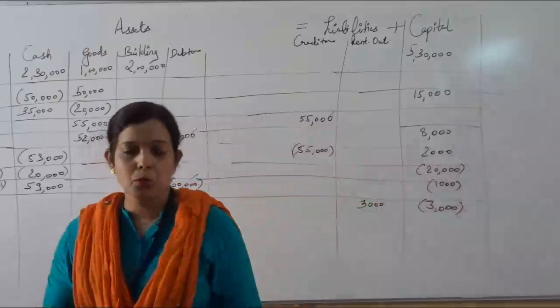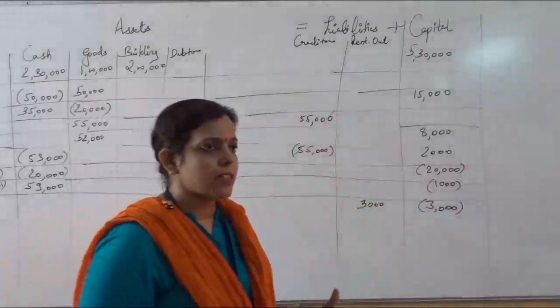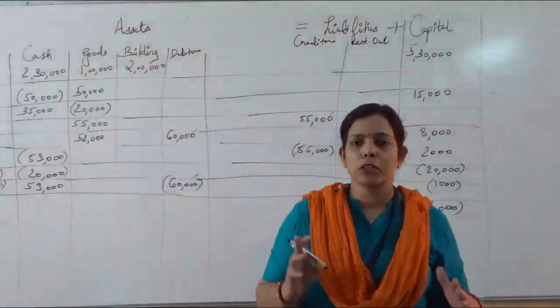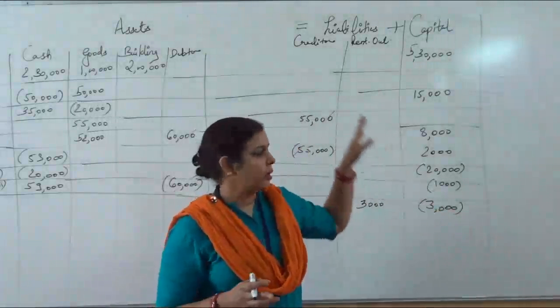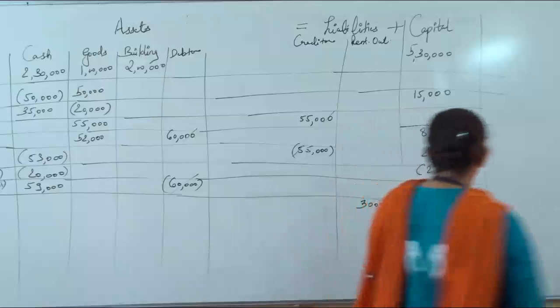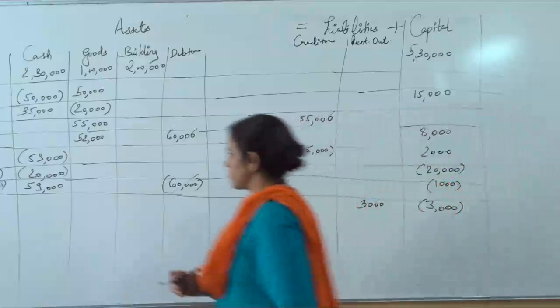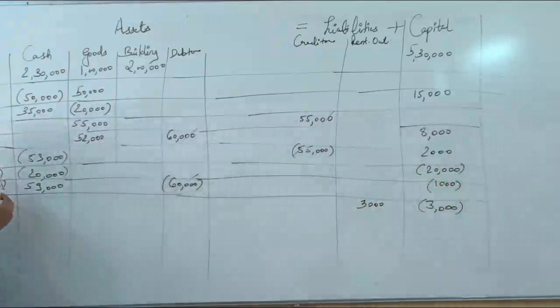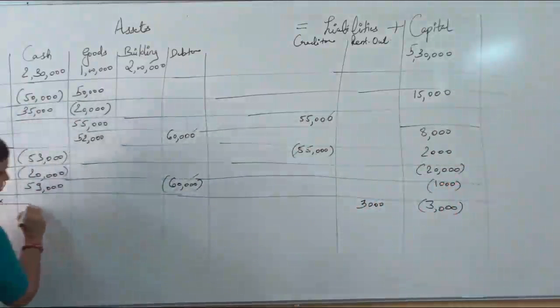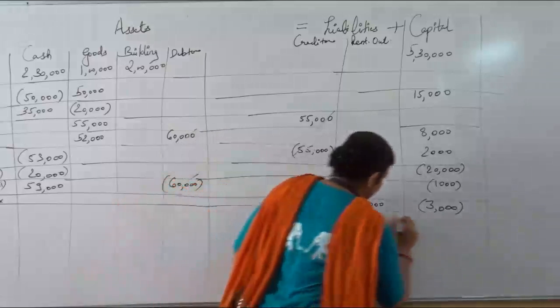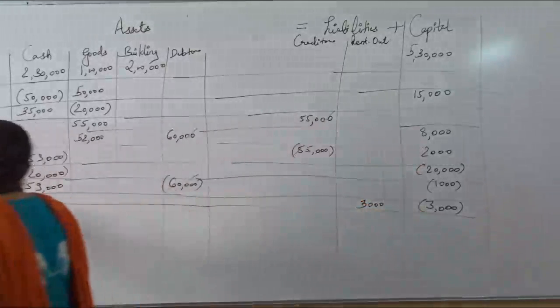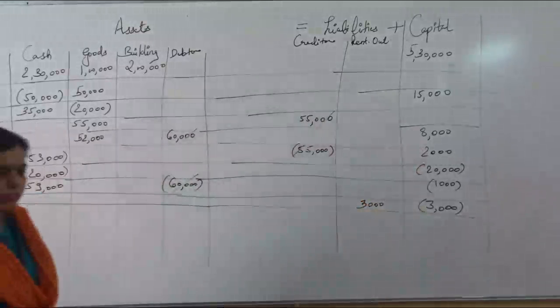ऐसे याद रखना है आपको इसको. Whenever any outstanding expense is there, both impacts will be on the same side. One, you will have a new head, and the other, it will be subtracted from the capital. You can see the total is remaining the same in every transaction. Then next, transaction number 10.